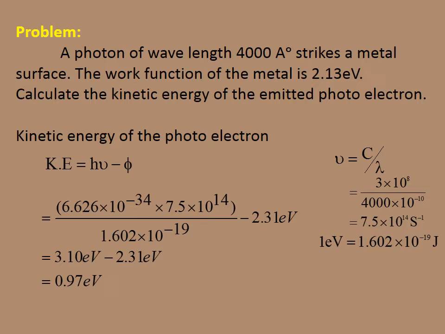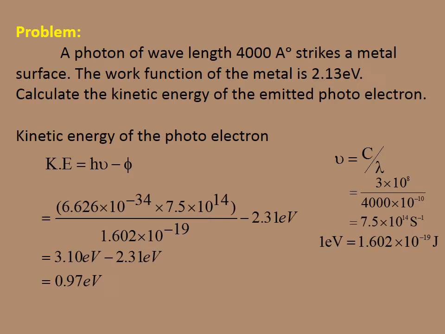Substitute the values of h, nu and phi in this equation. You will get 6.626 into 10 to the power of minus 34, the value of h, times 7.5 into 10 to the power of 14 second power minus 1, the value of nu, divided by 1.602 into 10 to the power of minus 19, to convert it into electron volt.